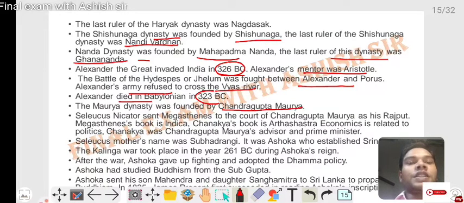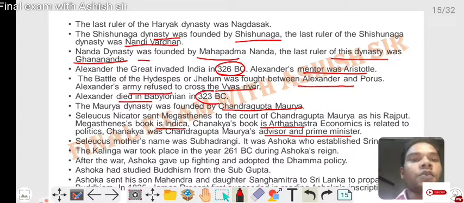Seleucus Nicator sent Megasthenes to the court of Chandragupta Maurya as his ambassador. Megasthenes' book is Indica. Chanakya's book is the Arthashastra, which relates economics to politics. Chanakya was Chandragupta Maurya's advisor and prime minister.